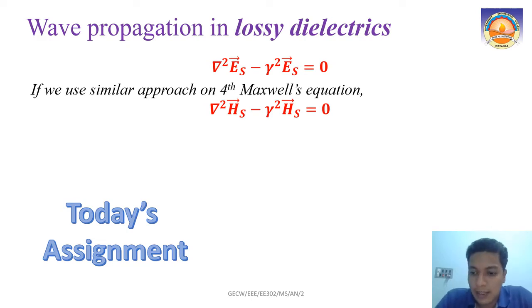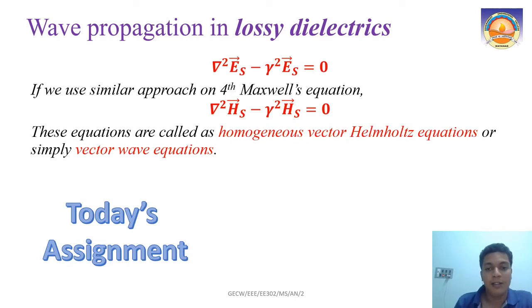So in this class, the assignment for today is that Es we have already defined. From the fourth Maxwell's equation, applying the same kind of vector identity, applying curl and so on, you have to derive del square Hs minus gamma square Hs equal to 0. Okay.